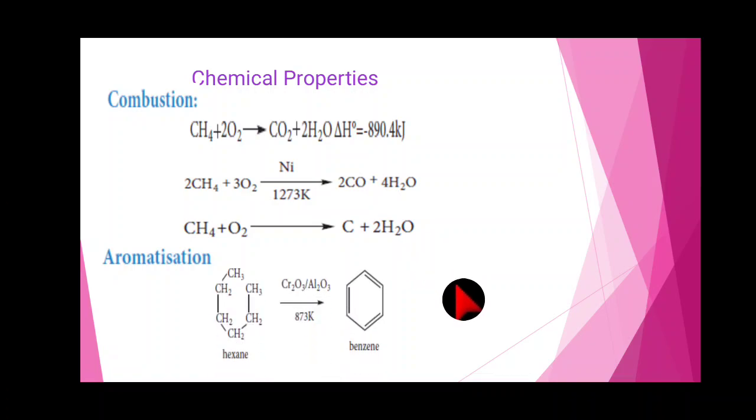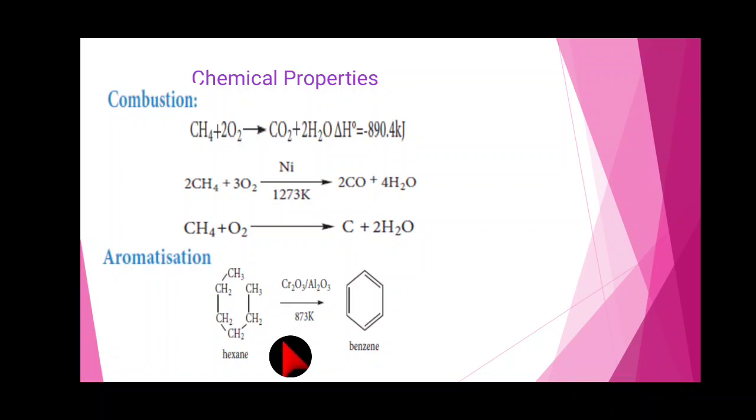Next, aromatization. So an aromatic compound we have to prepare. What alkane is given? Hexane is given, 6 carbon. Alkanes with 6 to 10 carbon atoms are converted into homologues of benzene at high temperature and in the presence of a catalyst.